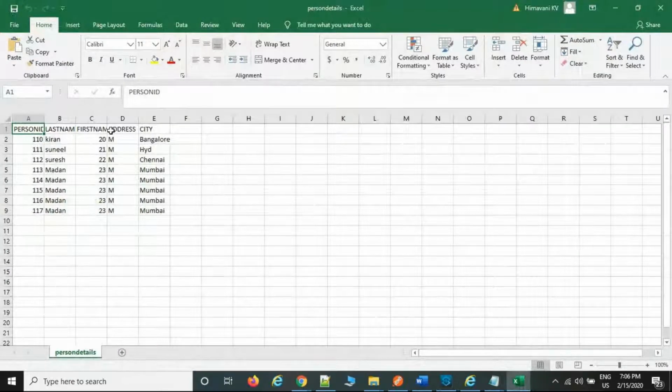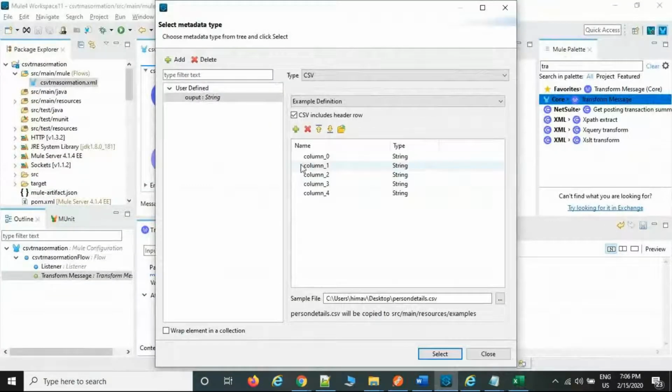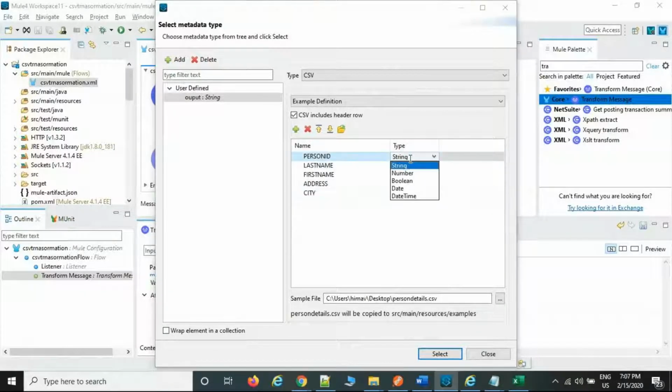So however many elements, column headers you want, you can create. Example, 4 or 5 elements, they start with 0 only. 0, 1, 2, 3, 4. You can remove this one as well. And whatever column names you want, for example, the same thing: person ID, last name, first name, address and city, whatever you want, you can create it. So this is how we can create it manually, with the column headers and these data types.